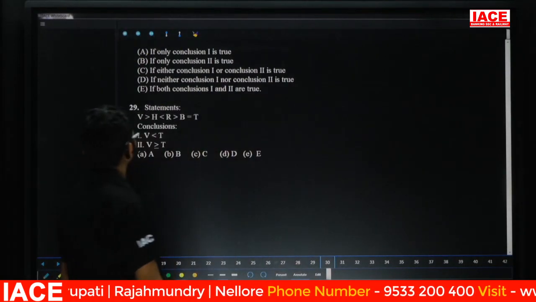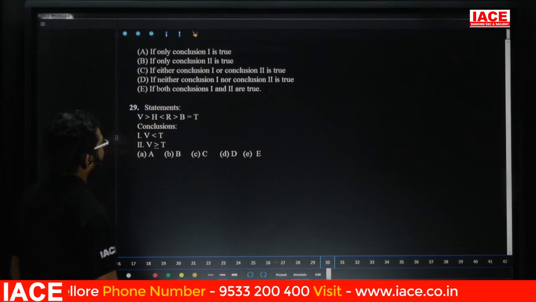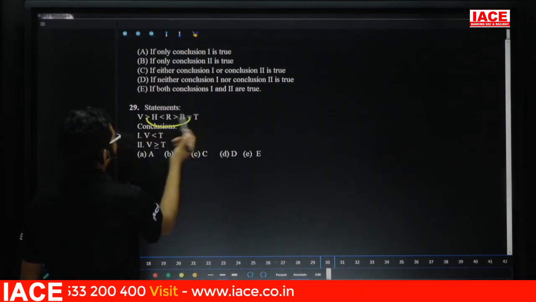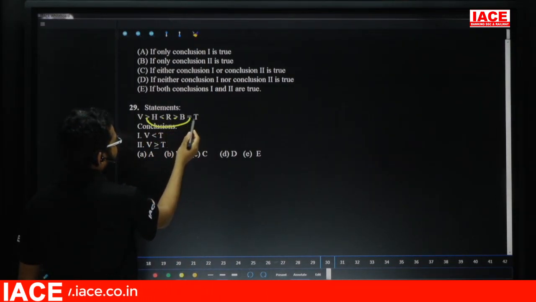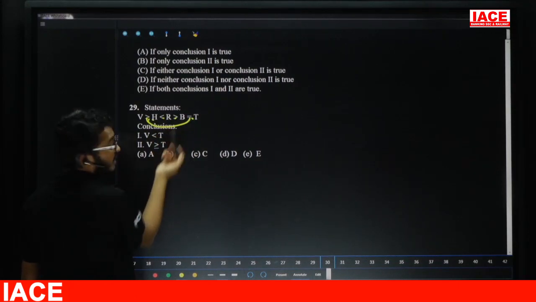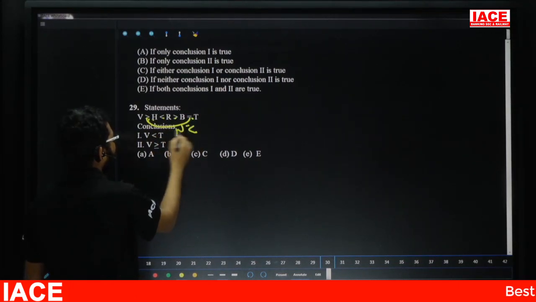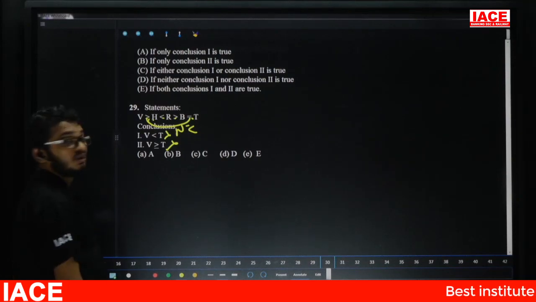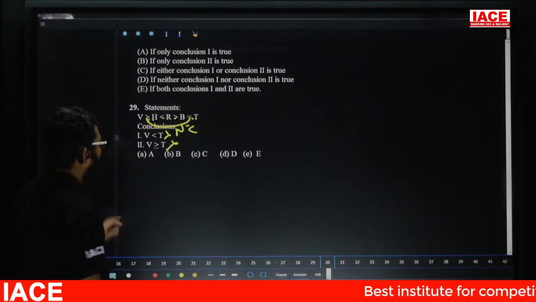Question number 29. One check here. Between V and T, see here. Greater than, less than, greater than, equal. Greater than, less than, both are opposite. We can't say. Then V less than T is false. V greater than or equal to T is also false. Yes, both should be wrong.